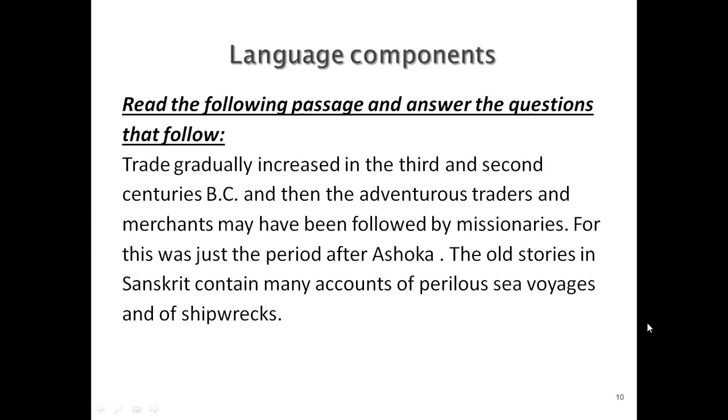So you have totally 5 categories of language components. Every category will be for 4 marks in the examination. Totally language components will be for 20 marks, 4 marks each. So out of 80 total marks, 20 marks will be allotted for the grammar section, that is the language component section. So please take care that you don't make mistakes. The questions will be very simple. Just a simple practice will help you to answer this section of the question paper.